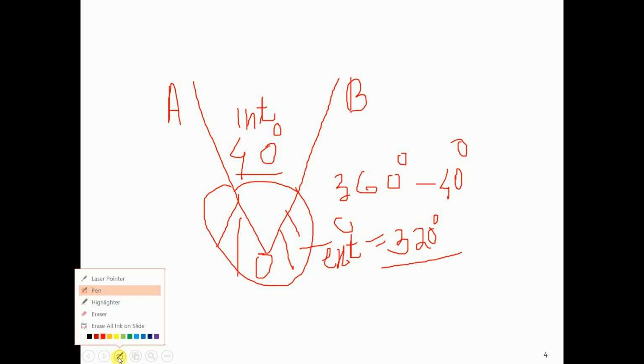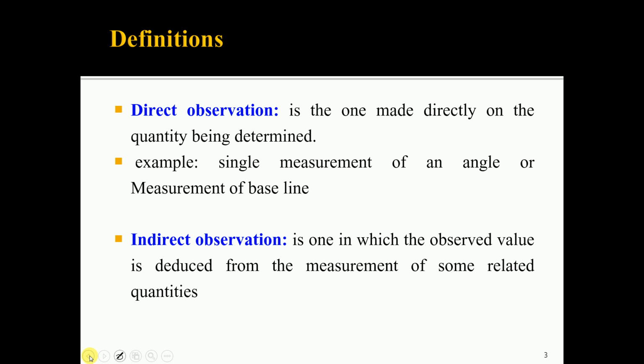This is the example of the direct observation and the indirect observation, in which the observed value is deduced from the measurement of some related quantities.